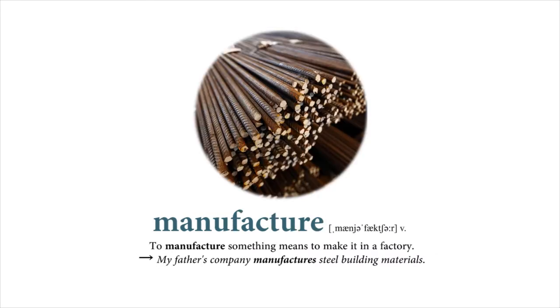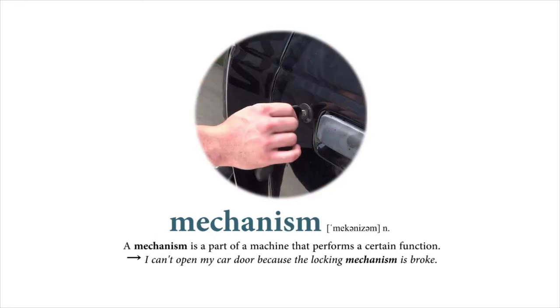Manufacture. To manufacture something means to make it in a factory. My father's company manufactures steel building materials. Mechanism. A mechanism is a part of a machine that performs a certain function. I can't open my car door because the locking mechanism is broken.